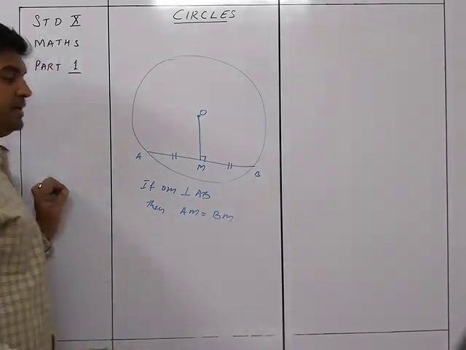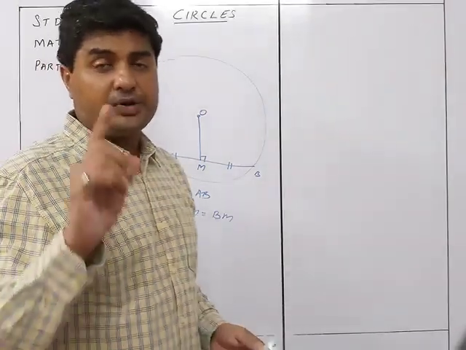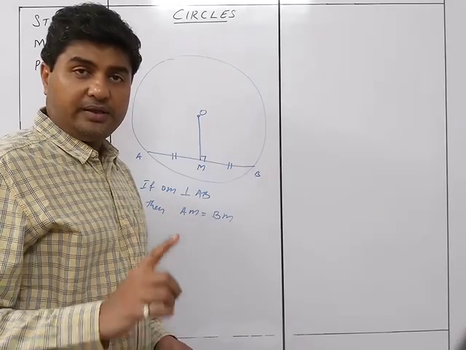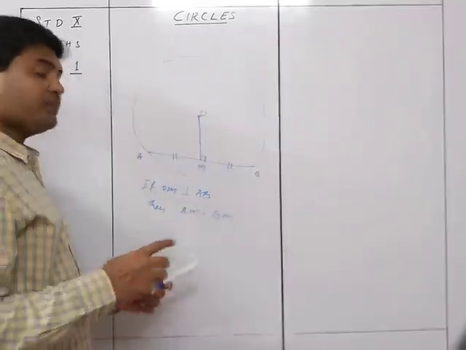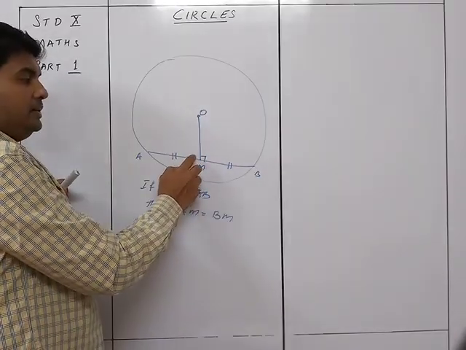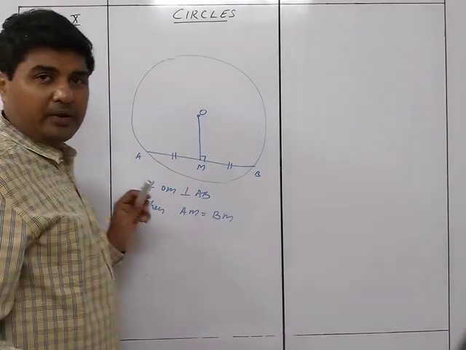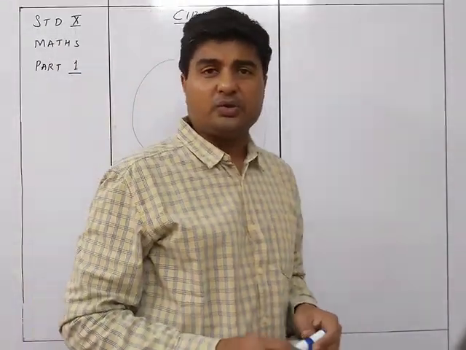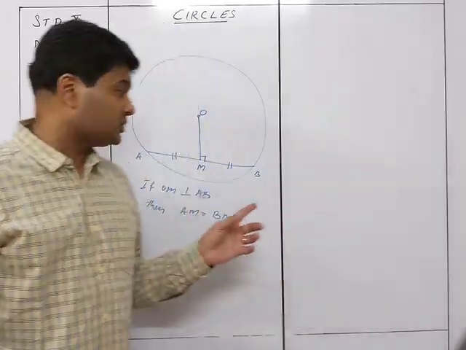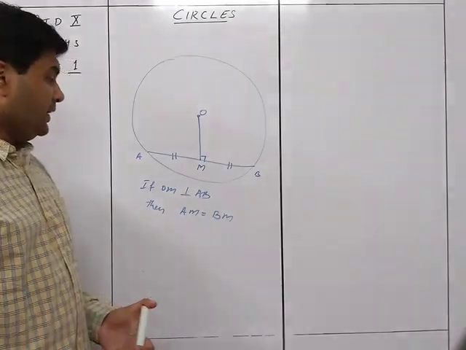So that is the theorem that perpendicular drawn from the center to the chord bisects the chord. That is an important theorem which was there in the 9th standard. The converse of this is also true: if I join the line from the center to the midpoint of the chord, then it will be perpendicular to it. So the line joining the center to the midpoint of the chord is perpendicular to it. That is the converse of this theorem, the chord property.